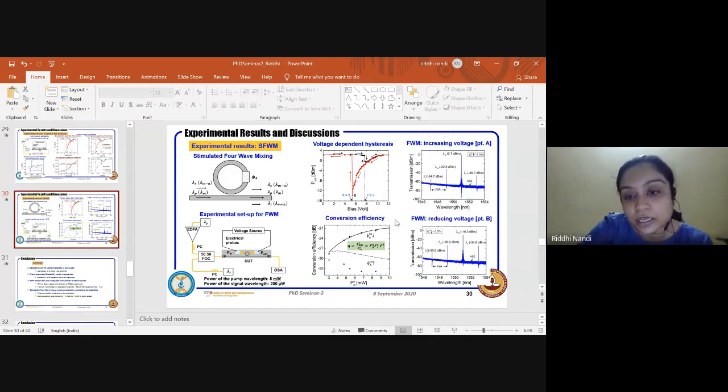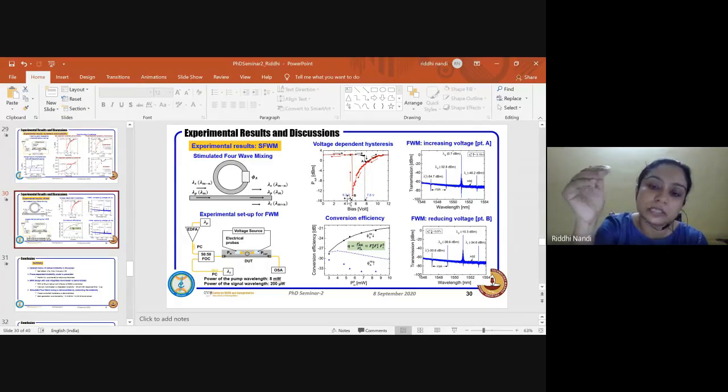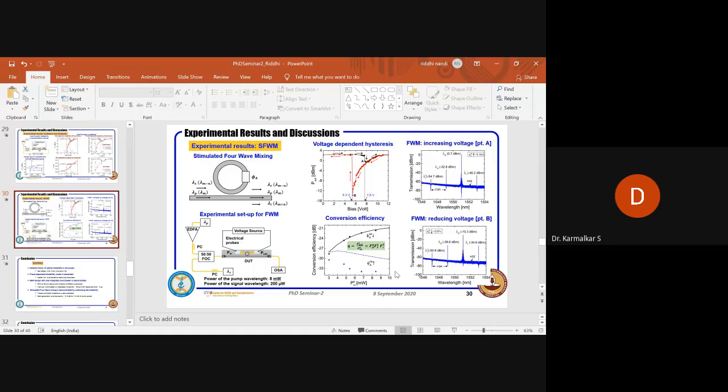One more thing we can do is the voltage step that we have used in increasing in our experiment. That can be further controlled if you get a much better SMU. If we have more preciseness, then we can at least slightly increase it. Okay. Thank you.